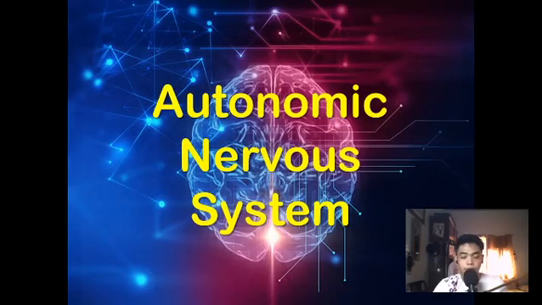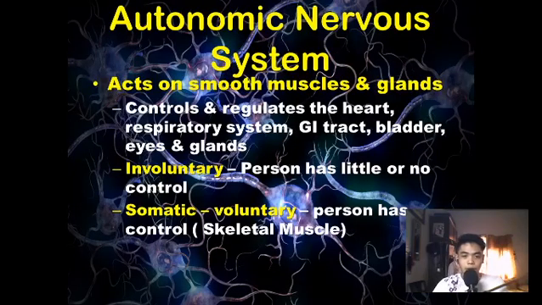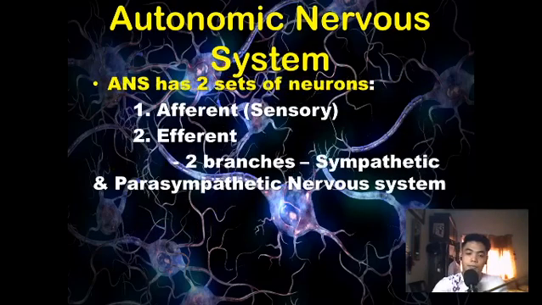So, the autonomic nervous system, or ANS. The ANS acts on smooth muscles and glands. This controls and regulates the heart, respiratory system, GI tract, bladder, eyes, and glands. The ANS is also involuntary, meaning a person has little or no control. Compared to somatic, which is voluntary, meaning a person has control.